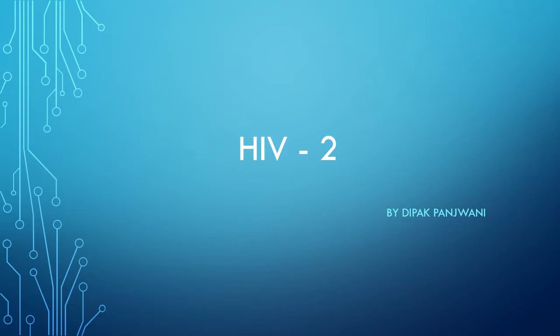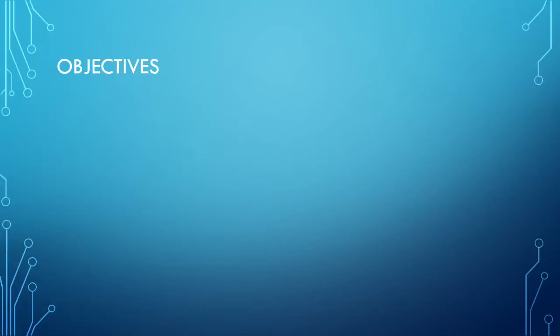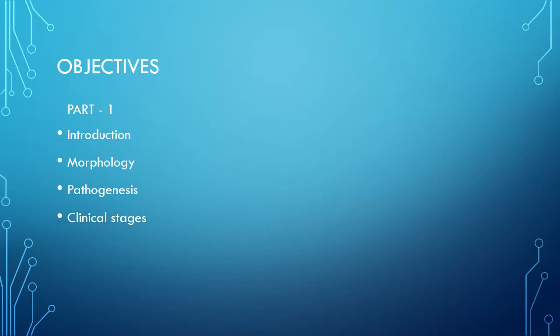So this is part 2 of the HIV lecture. Here are the objectives of both parts. The first is HIV part 1. In this part we had already discussed the introduction of HIV, the history of HIV, morphology of HIV, then pathogenesis of HIV, then clinical stages including the opportunistic infections. The link to part 1 can be seen in the I button on the right corner of the slide.